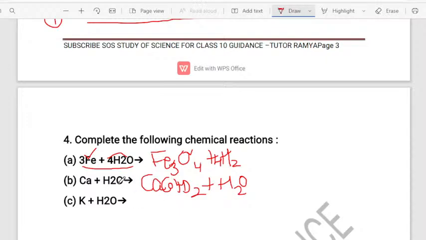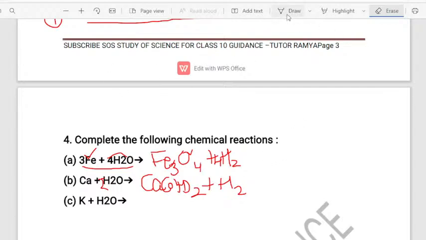Yes, if you look at the hydrogen, there are 4 atoms of hydrogen totally in the product, but it is only 2 atoms of hydrogen here. So to make it 4, let us write 2 in front of the hydrogen in the reactant side. Now 4 atoms of hydrogen is there. What about oxygen? There is 1 atom of oxygen here. So, this is not oxygen, let me remove this. Yeah, hydrogen gas. So this is now balanced. Yes. I think you are clear with this concept, children.